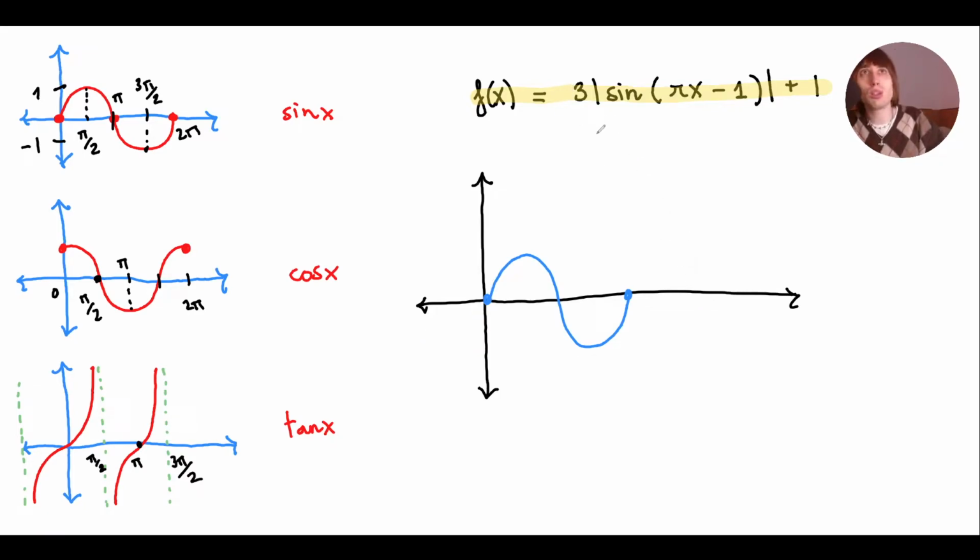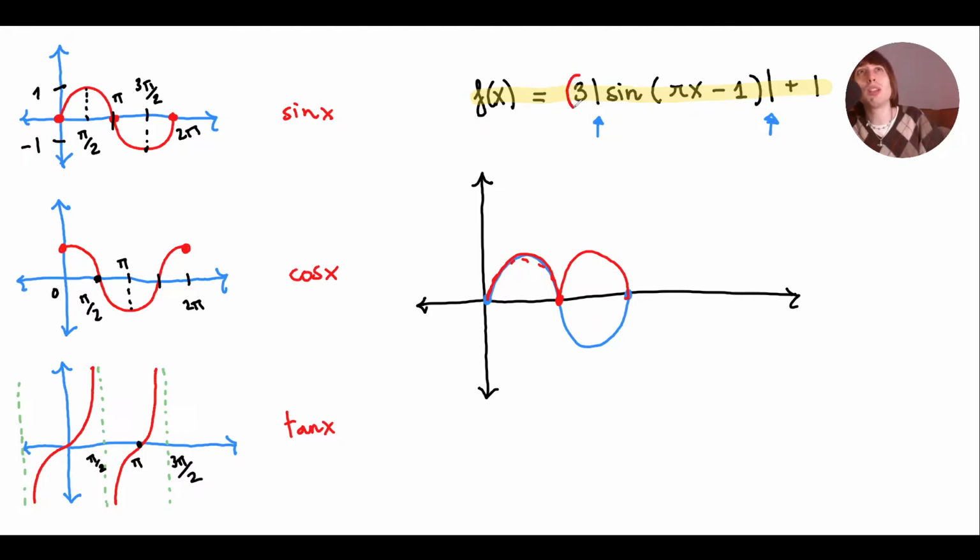The first thing I notice is that I have absolute value right here. So negatives won't be allowed anymore. So that's the first thing I notice, that this function is not going to have a negative part, it's going to bounce back. So it will keep bouncing and bouncing. And of course I said that I'm only going to look at this portion, so okay, it will bounce back. Nice. Okay, cool. What else have we done?